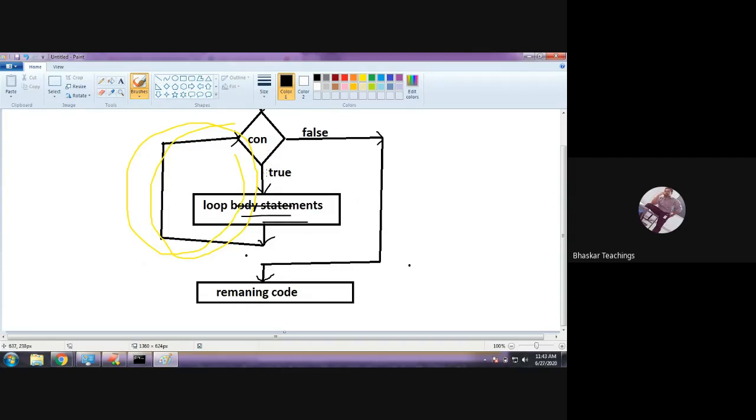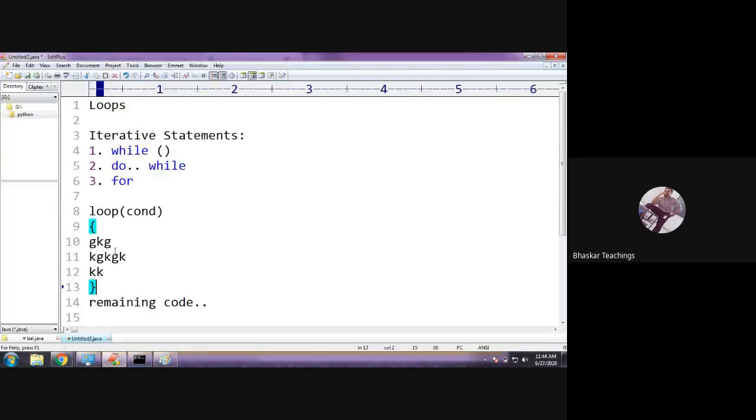So when the condition is true, these 3 lines are executed. After that, it is going back to the loop condition again. So the exit statement is this only. After the 3 lines are executed in the loop body, it reaches the end of the loop. So end of the loop means it will go back to the 8th line again.